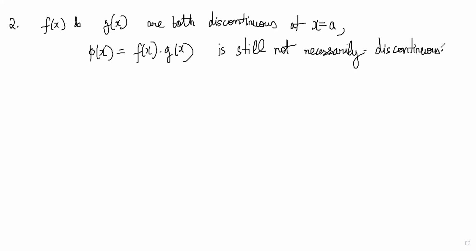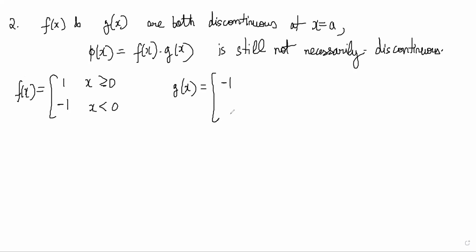Let's say f(x) is equal to 1 and -1 for x greater than or equal to 0 and x less than 0, and g(x) is equal to -1 and 1 for x greater than or equal to 0 and x less than 0.